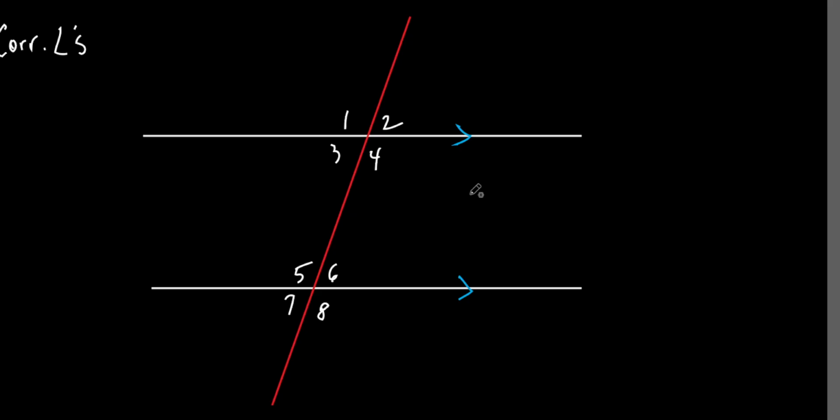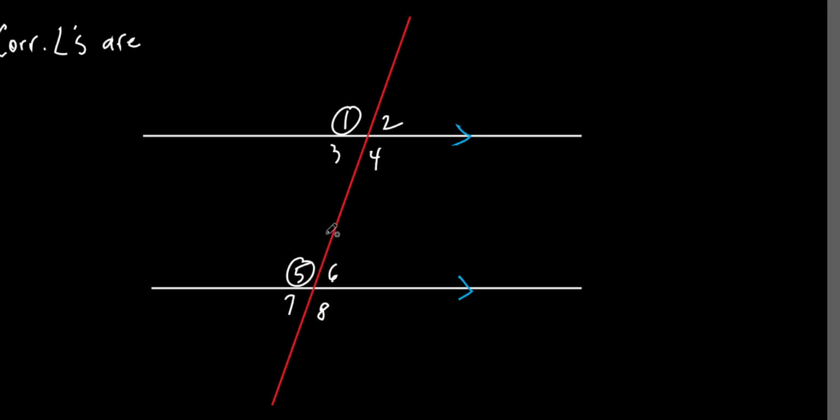So if I have two parallel lines cut by a transversal, let's take a look at it. Give me one set of corresponding angles. Angle 1 and, no, 2's not corresponding. 5. Remember, 1's in the top left, 5 is at the top left. You got it in your notes right there, don't you? All right, so 1 and 5 are corresponding.